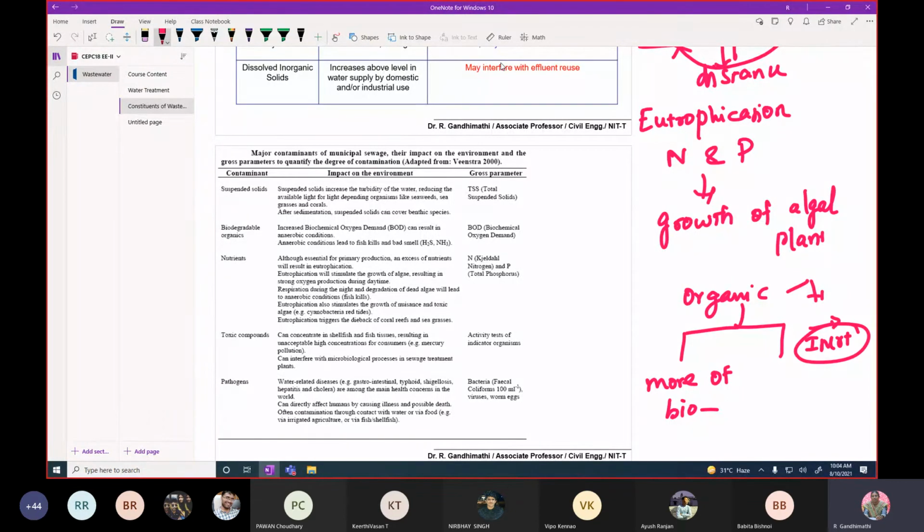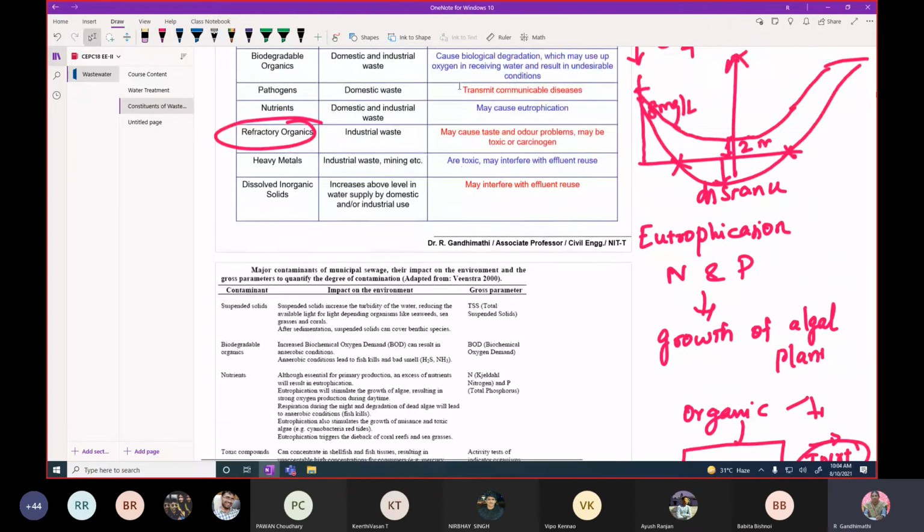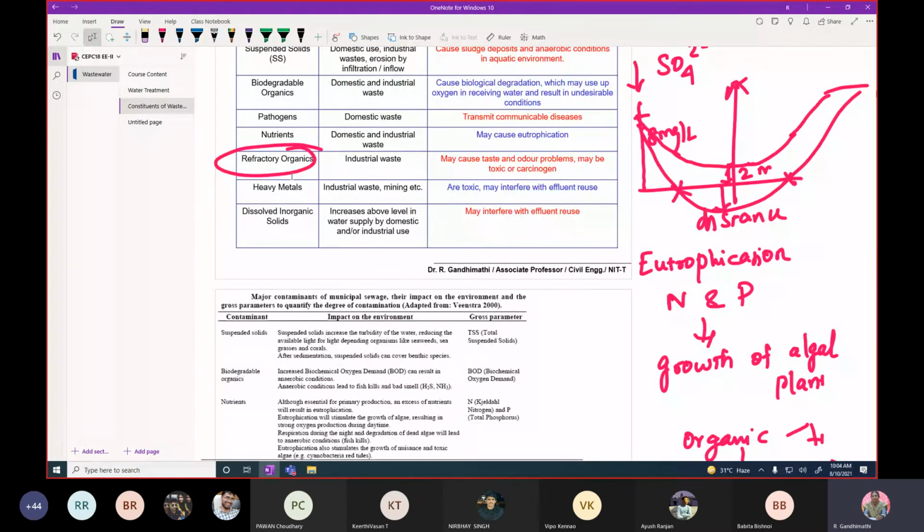Therefore, we have to go for some chemical oxidation methods to treat the industrial wastewater. That's why it is called refractory organics. I can give one example, like dye compounds. In the textile industries, they are using dyes. The dyes are fully organic in nature, but they cannot be degraded by microorganisms. Therefore, you cannot go with the conventional method using microorganisms. We cannot treat that wastewater. We have to go with specific treatment techniques like advanced oxidation processes, using radicals to oxidize the organic matter. These are the main problems with the different pollutants in the receiving water bodies.